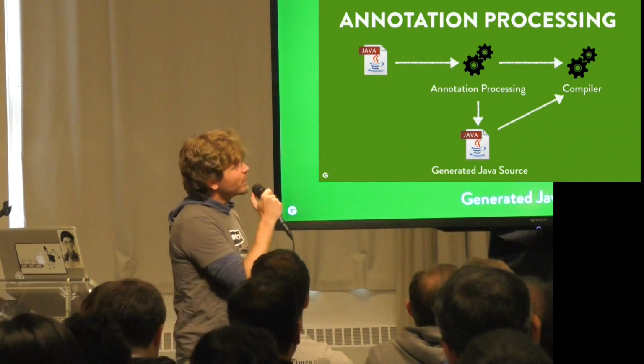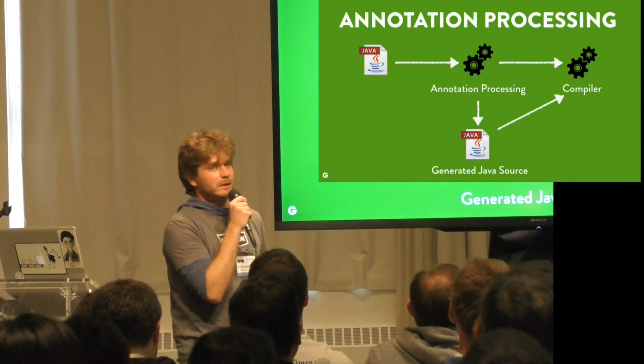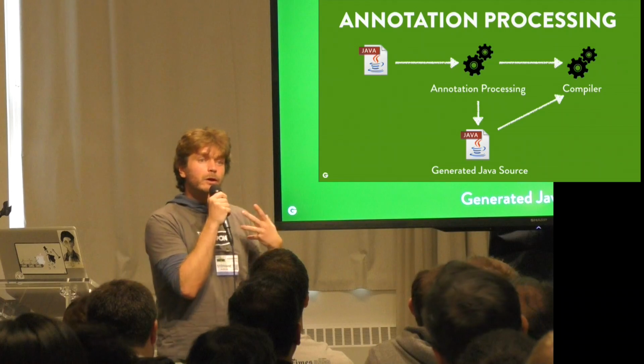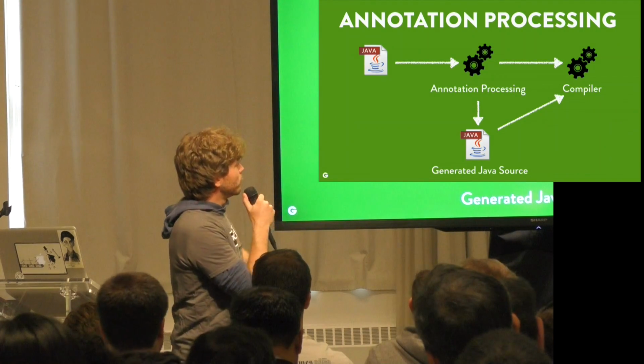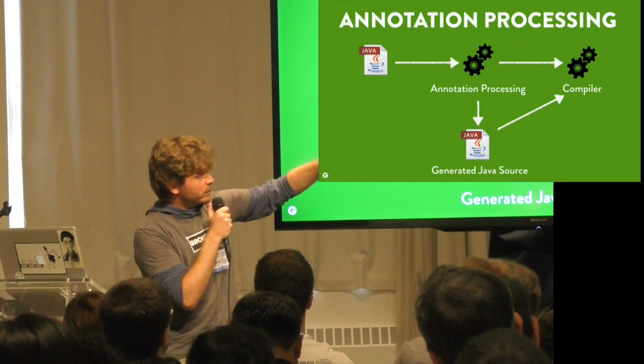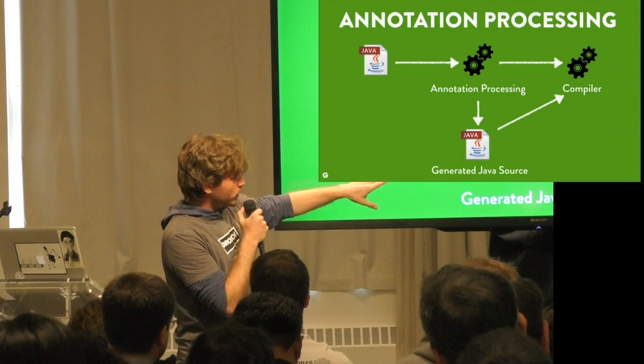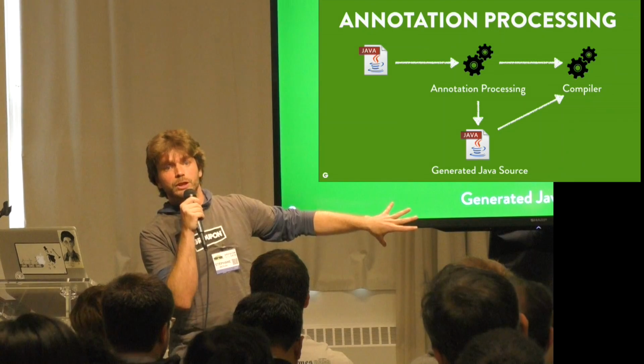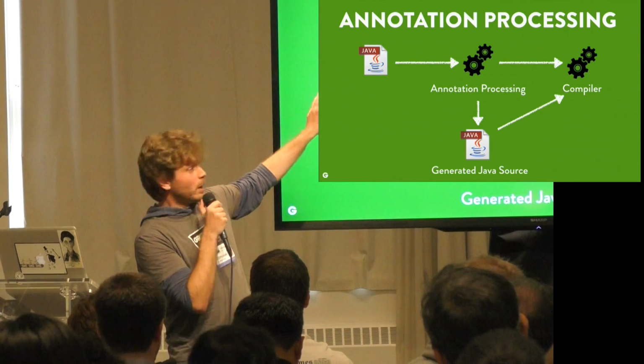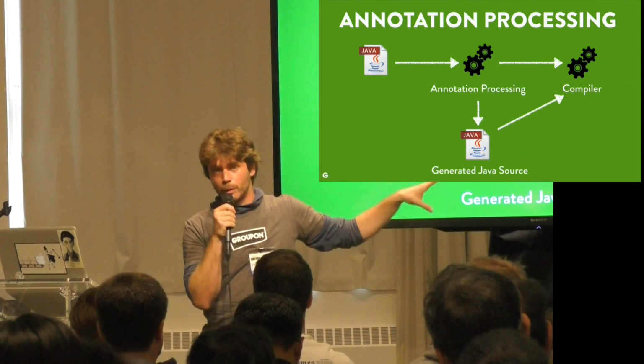So let's get a deeper look at annotation processing, try to understand better what we are using it for on Android. We take a Java source file, we pass it to the annotation processor. It's going to generate new Java source code, and both the generated Java source code and your code are going to be passed to the compiler and compiled at the same time.